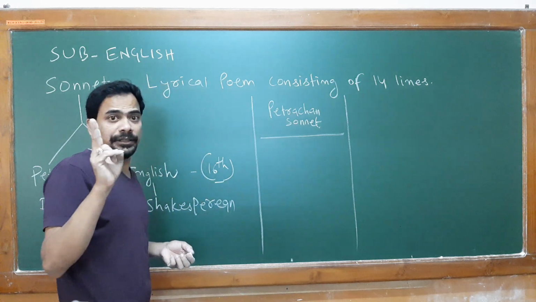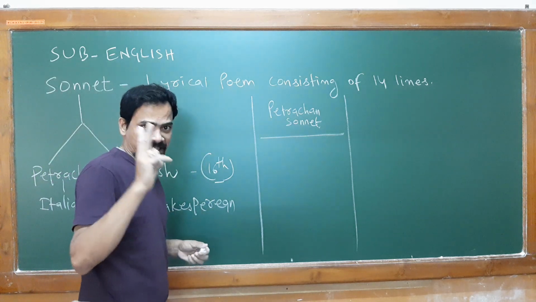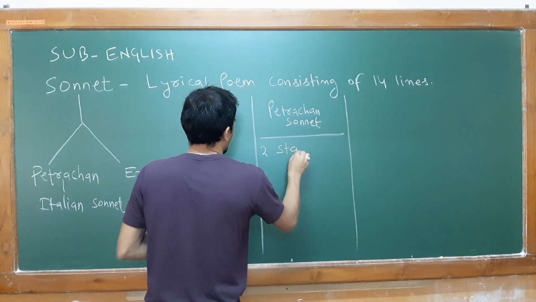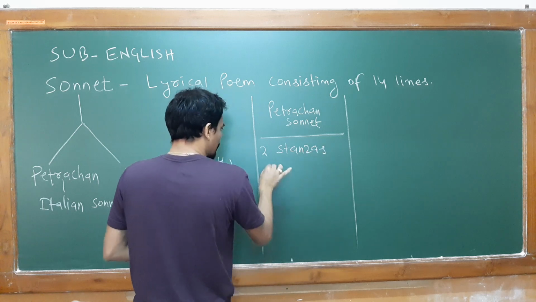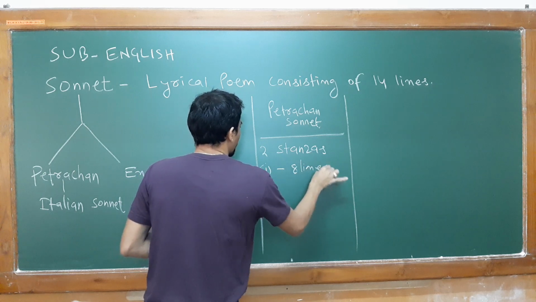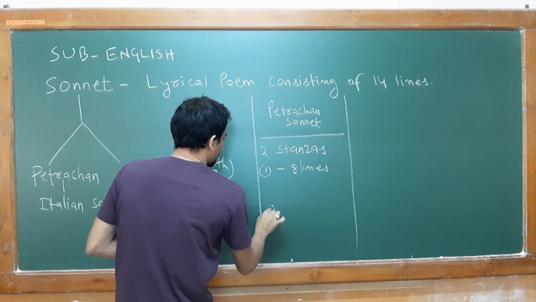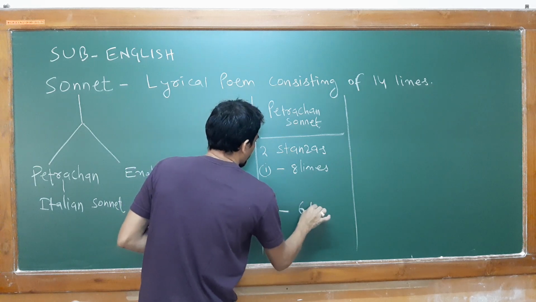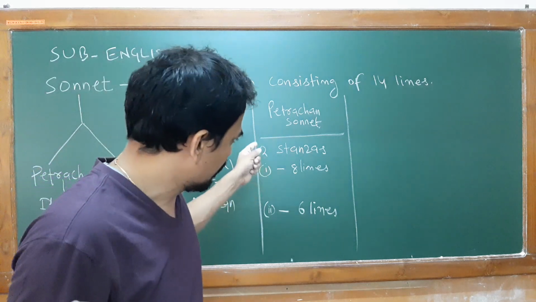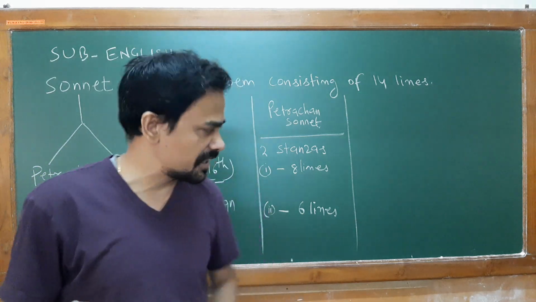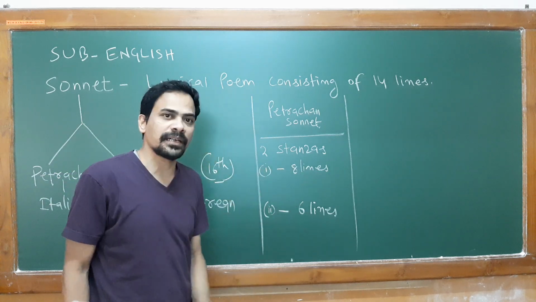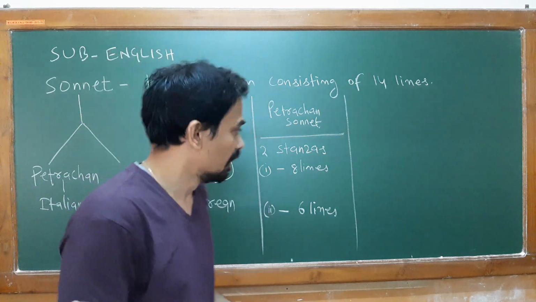First of all, we will study the Petrarchan sonnet. Altogether you can find in that poem two stanzas. Only two stanzas you can notice. The first one will be 8 lines, the second one will be 6 lines. In Petrarchan sonnet, how many stanzas are you noticing? Altogether 2 stanzas. The first stanza will cover 8 lines, the second one will cover 6 lines only.